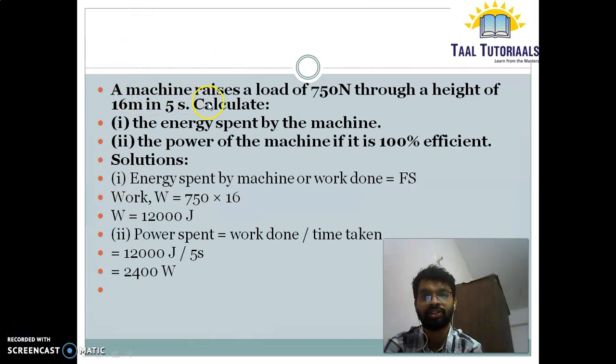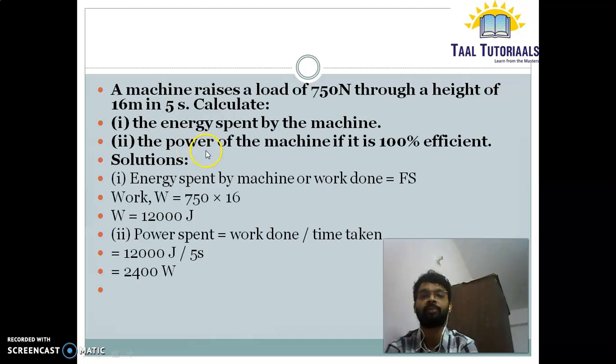A machine raises a load of 750 Newton through a height of 16 meter in 5 seconds. Calculate the energy. For energy, what is the formula? Energy is same as work. The formula is force into displacement. So we have got force here and we have got displacement here. So we will just multiply 750 into 16. See, work equal to 750 into 16, that is 12,000 joule.